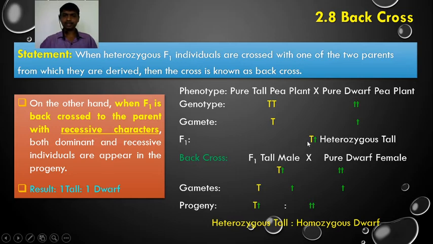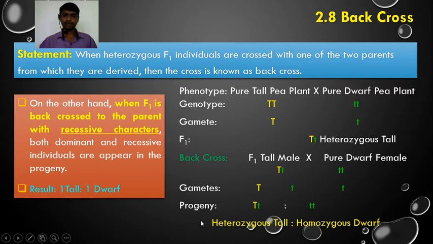So, what happened here? This heterozygous tall plant has been crossed with a pure dwarf female having genotype small t, small t. From the heterozygous tall parent we get the gametes capital T and small t. From the pure dwarf female we get only one type of gamete that possesses the allele small t. When they fuse with each other in the possible combinations, we get capital T, small t progeny, and another one, small t, small t progeny.